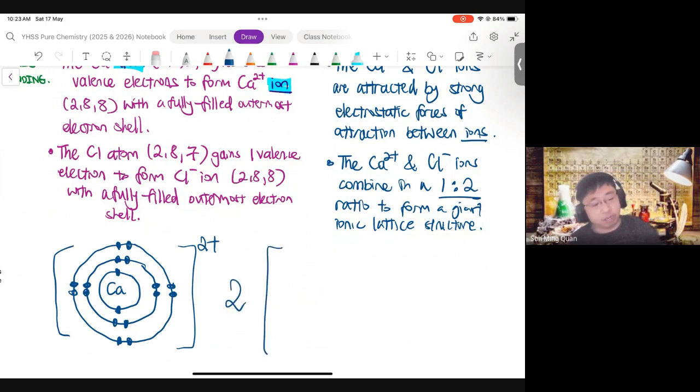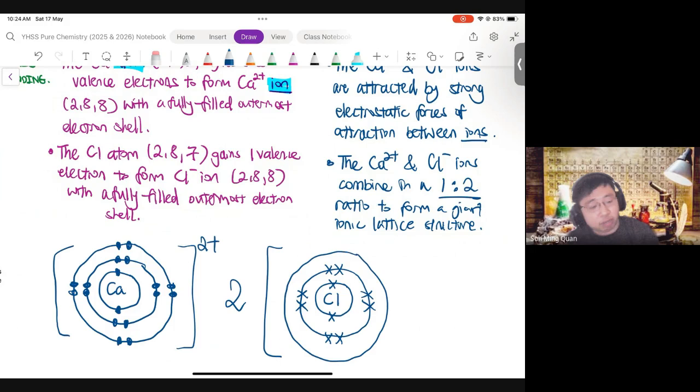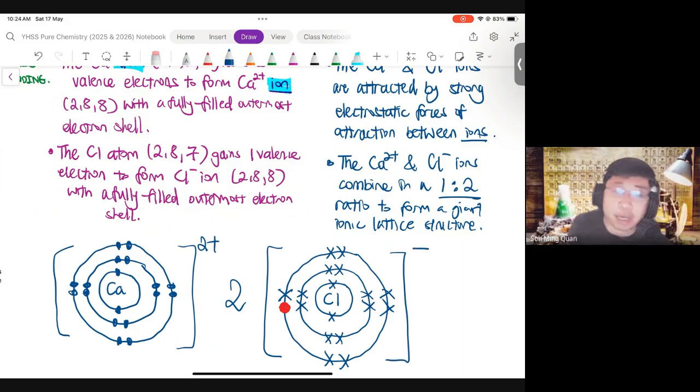Now it's CaCl2, because obviously the 2+ charge must be balanced out by 2 times 1- charge. Chloride is only Cl-, hence you need to have 2 of it. Another way to see this is chlorine gains 1 valence electron, while calcium loses 2. Hence, you need to ensure that you have 2 chlorines, each gaining 1 electron from the calcium. Okay, so this is CaCl2.